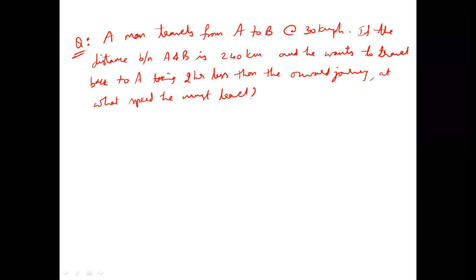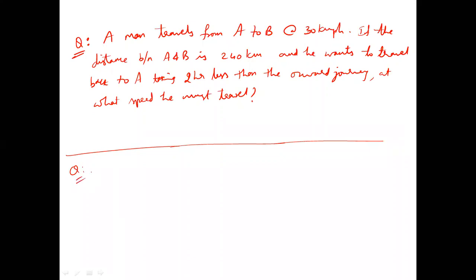This is actually a very simple question, wantedly dragged to become a longer question. All long questions need not be difficult ones. Just see what the person is doing here. First, what did the person do initially? He traveled from A to B. The distance from A to B is 240 kilometers. He traveled with a speed of 30 kilometers per hour. Then he wants to come back. But what is his requirement? He wants 2 hours less than the time he already took from A to B.